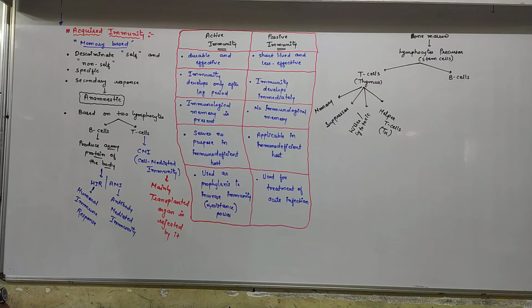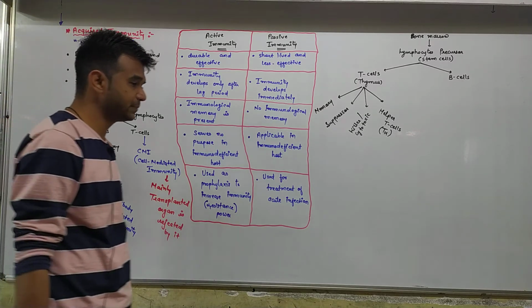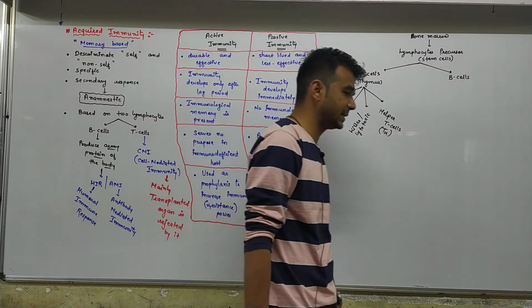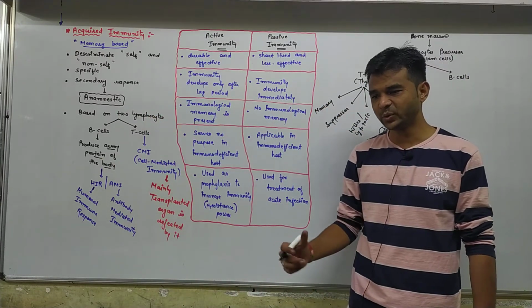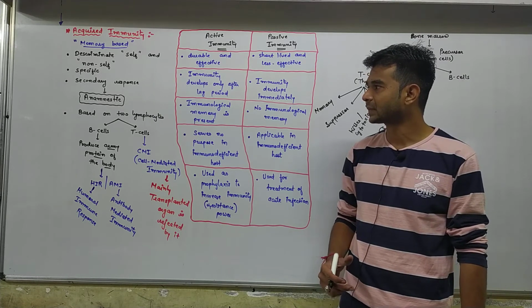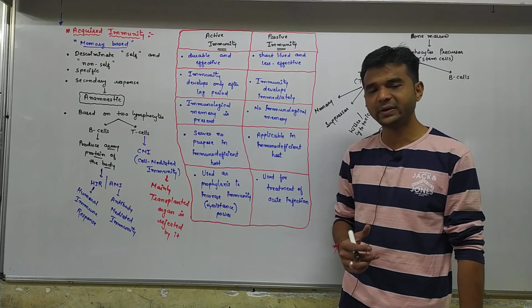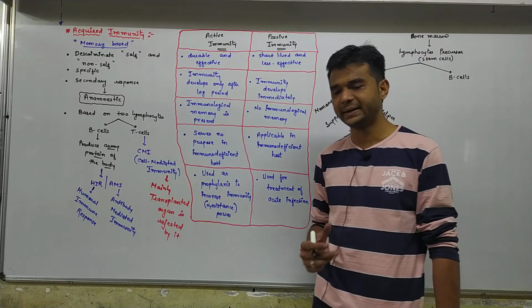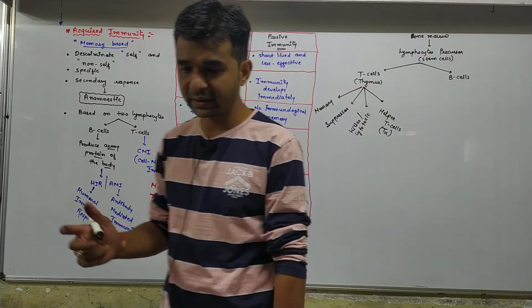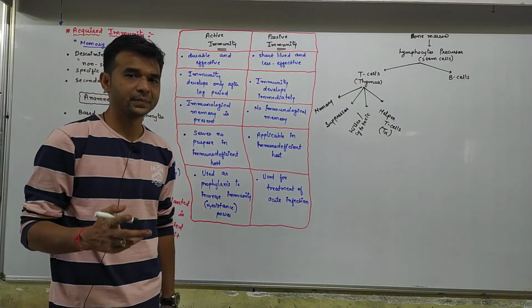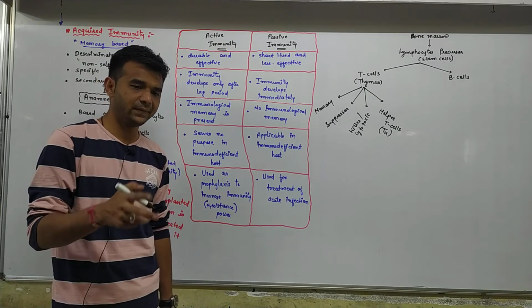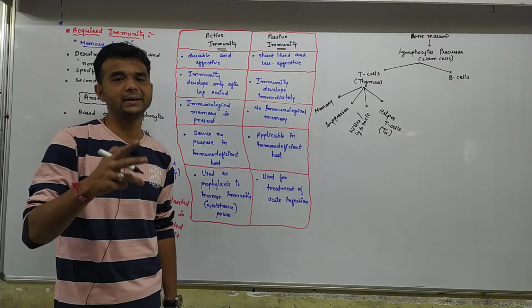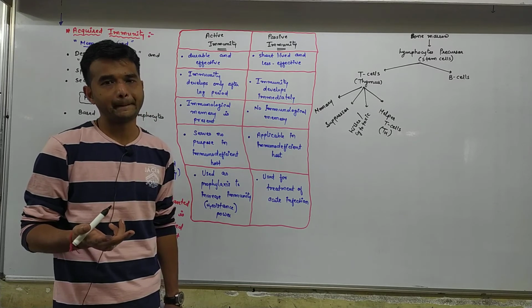Memory T cells memorize it. Suppressor T cells: two main important things for suppressor T cells. T cells distinguish between self and non-self particles. So they differentiate, isolate or recognize the self, the body cells, and foreign particles.